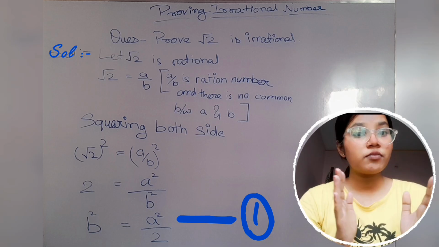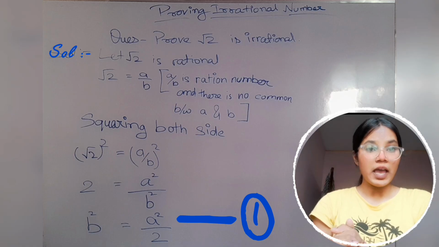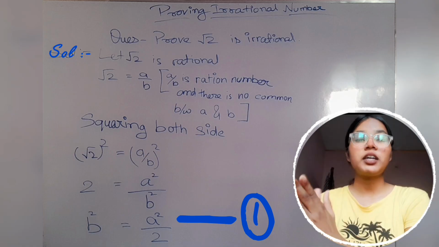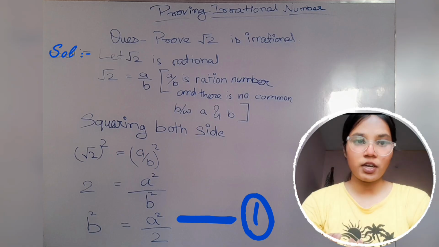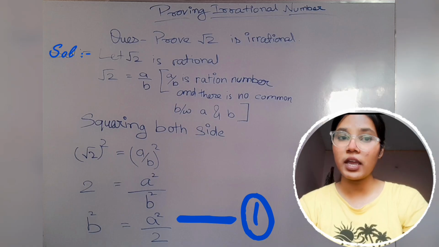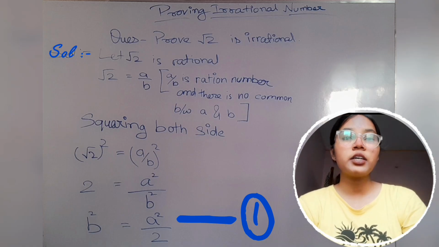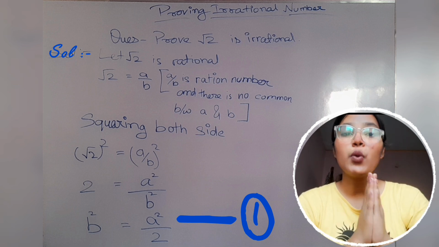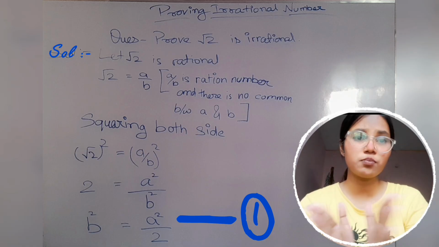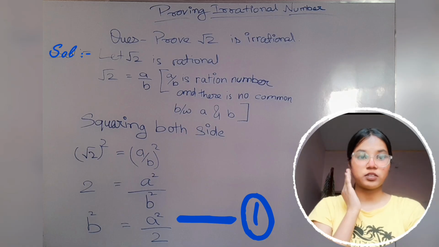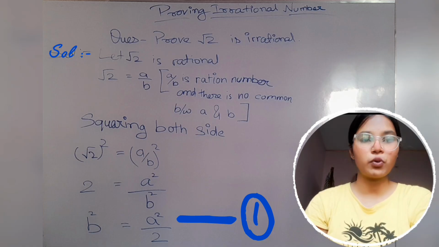So here we are doing the same thing in this question, that we are letting that it is rational number, and a upon b is a rational number. So under root 2 is equal to a upon b, and here is the condition that a upon b is a rational number, and a and b have no common factors. There are no common factors between a and b, and on this condition we are going to prove it.